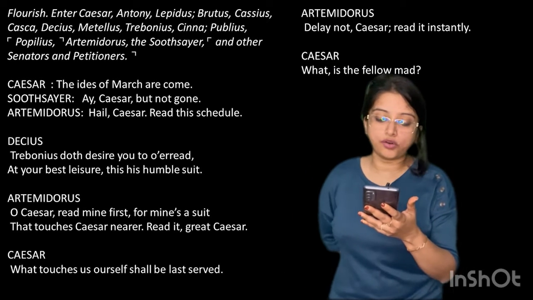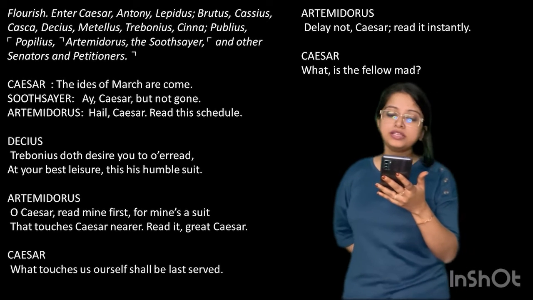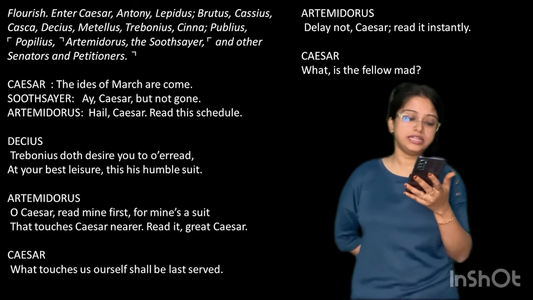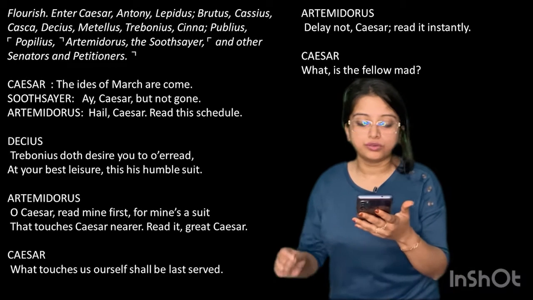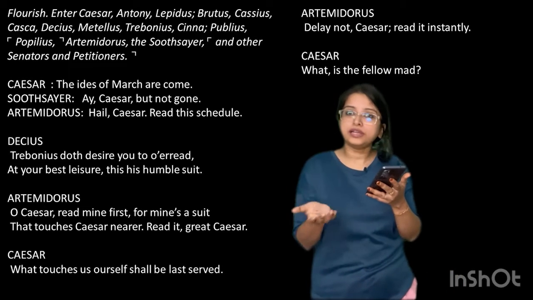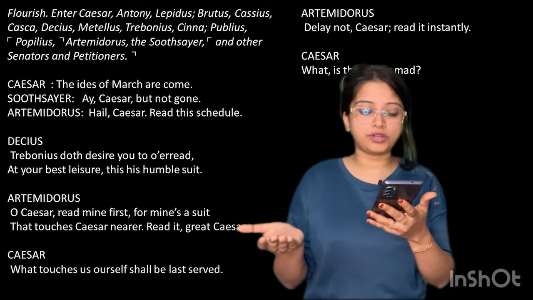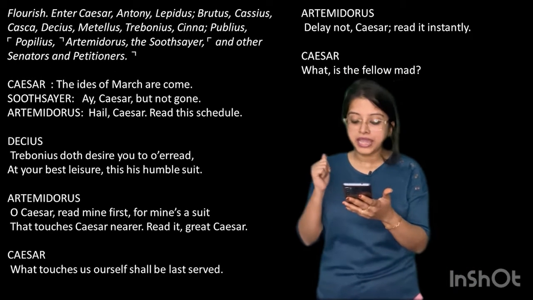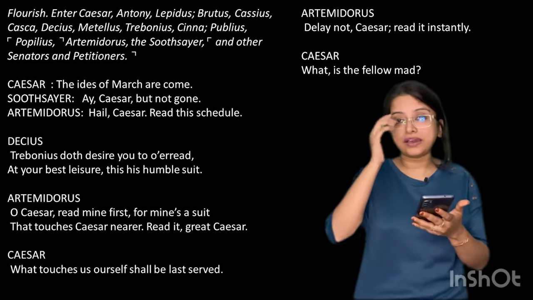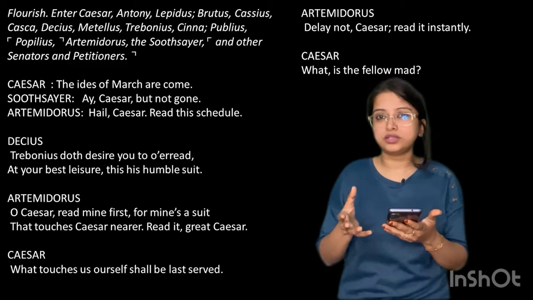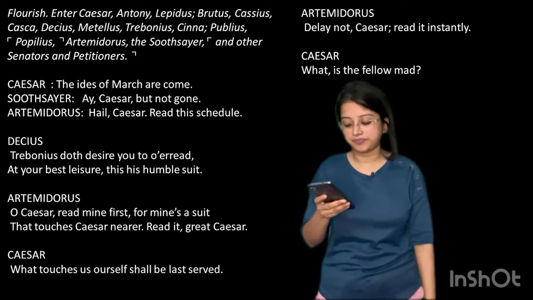Decius says, offering Caesar another paper, "Trebonius doth desire you to overread at your best leisure this his humble suit." So Decius offers another letter to Caesar, and says Trebonius would like you to read this letter, and he wishes for some help, and when you have the time, he would just want you to help him in this.